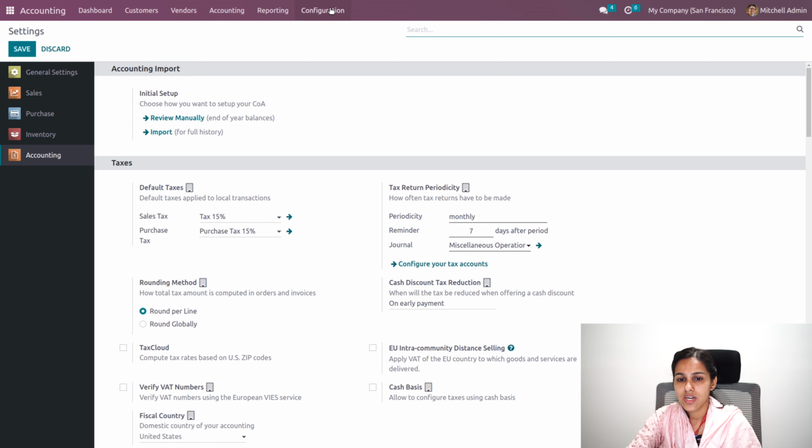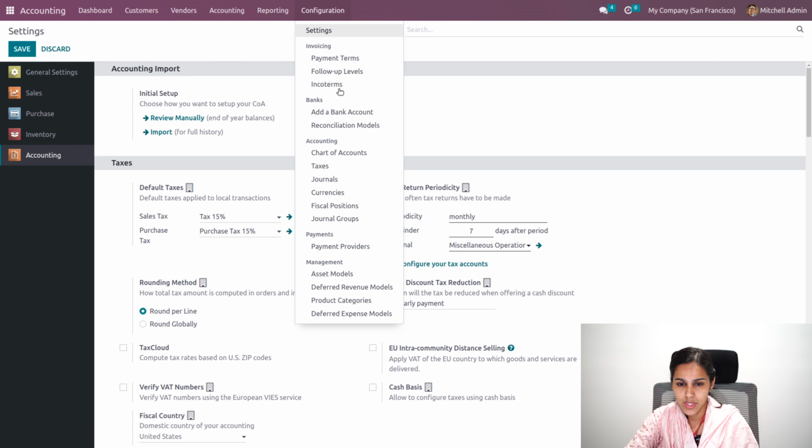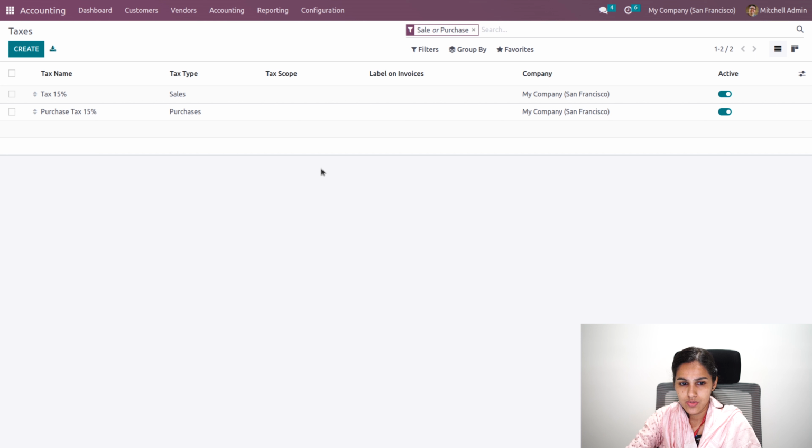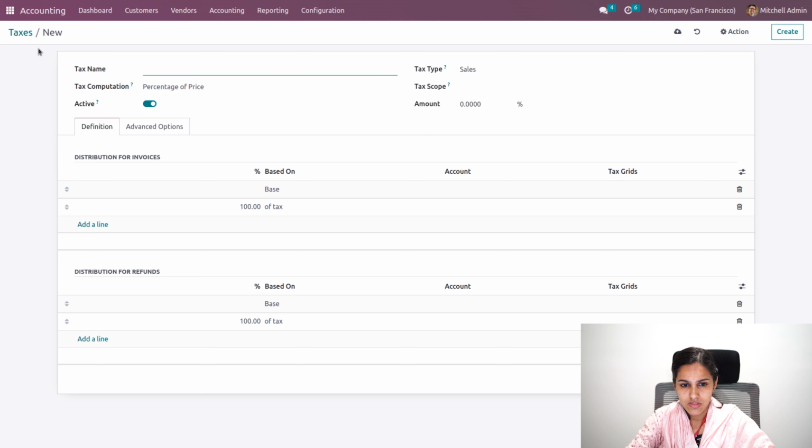Basically these charts of accounts are all the accounts that we will use in our company. Then we will have another configuration, that is taxes. You can see some taxes over here. This is tax 15, which is sales tax and purchase tax. So let's create a tax. Click on the create icon and I'll be adding a tax with the tax name, say 10%.